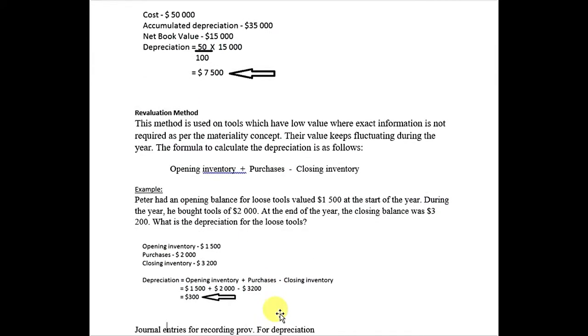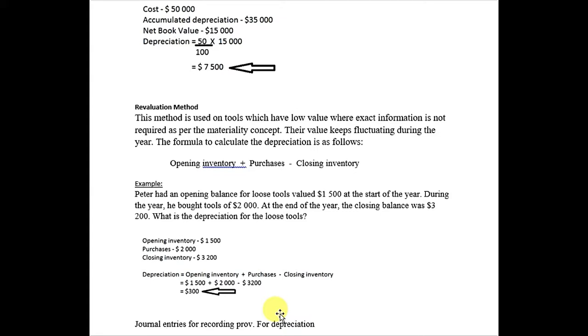Now the revaluation method. The revaluation method is used on loose tools which have low value, where exact information is not required as per the materiality concept. The materiality concept says that the tools don't have material value, they are small in value, and they keep fluctuating each year. The revaluation method is applied on some tools which are bulky. So the formula to calculate the depreciation is as follows.